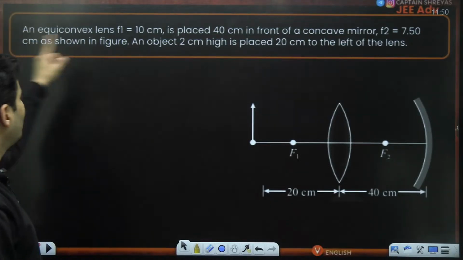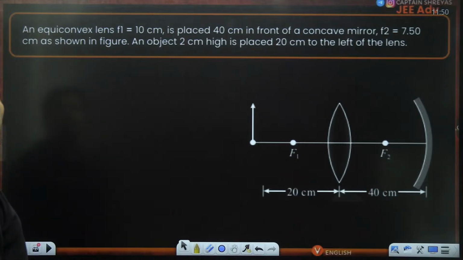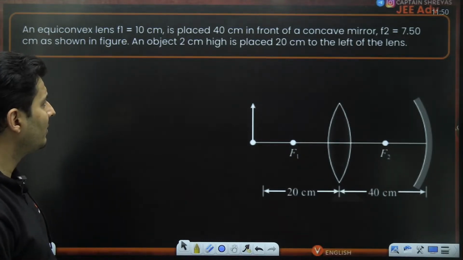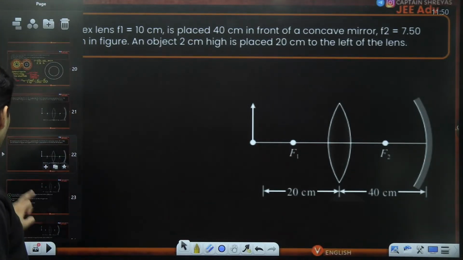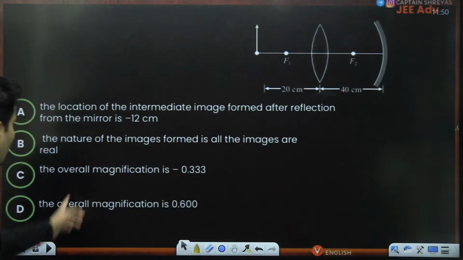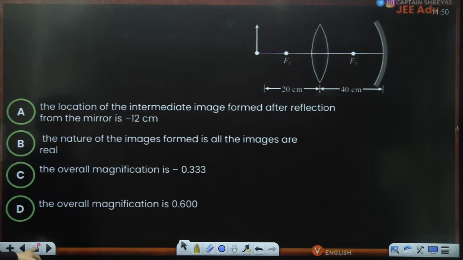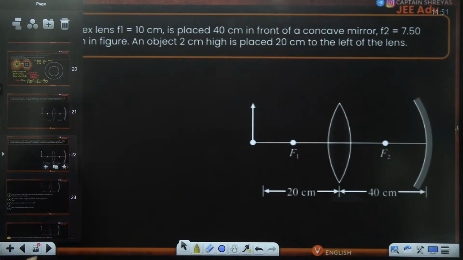Let's see. An equiconvex lens is placed 40 centimeters in front of a concave mirror of focal length as shown in the figure. An object 2 centimeters high is placed 20 centimeters to the left of the lens. The options are given. The location of the intermediate image, the nature of the image in all the cases, and the overall magnification are asked. So basically it is a step-by-step procedural problem from what I can see.